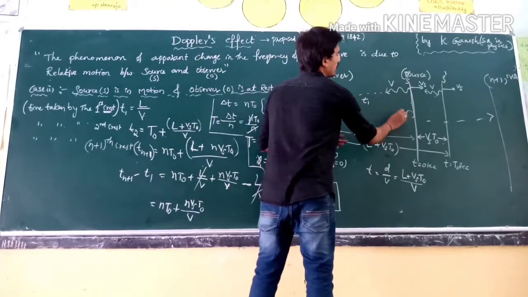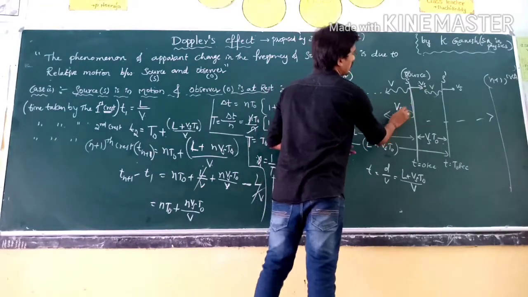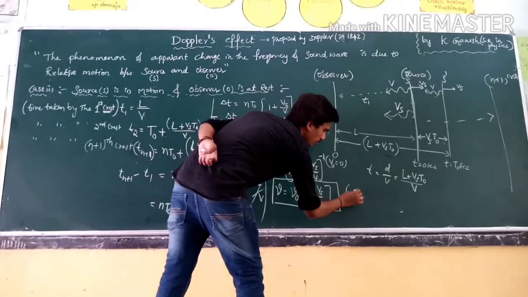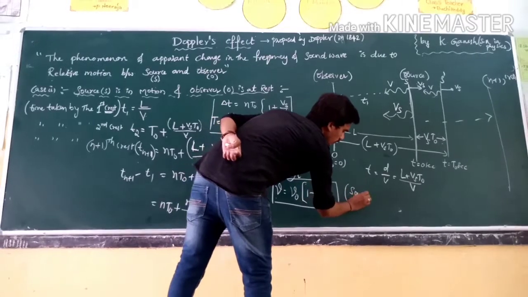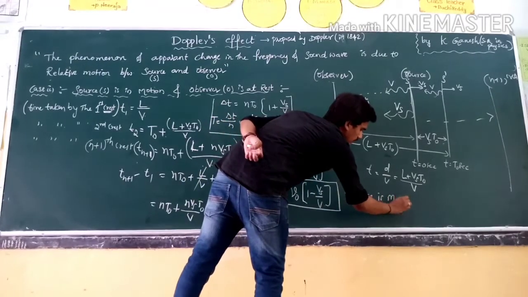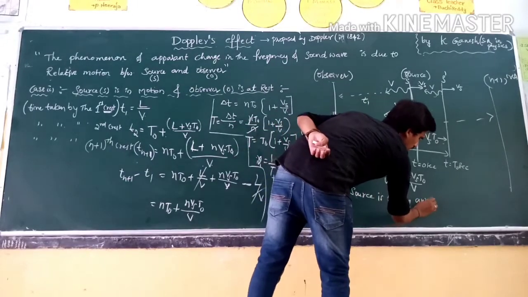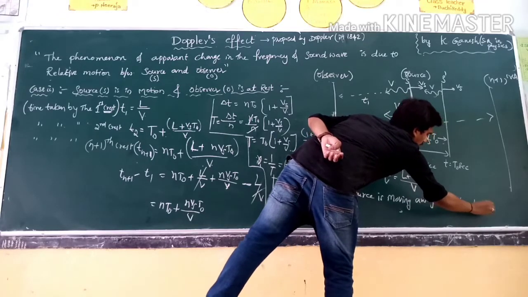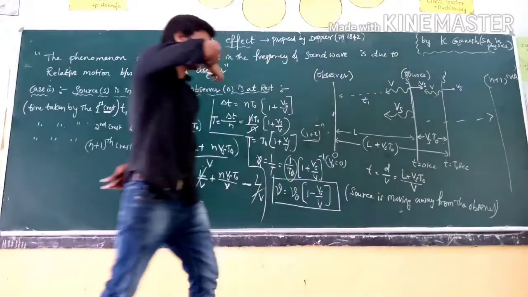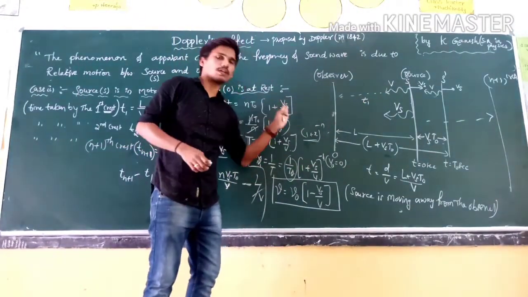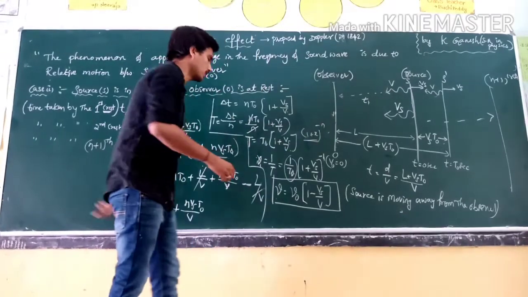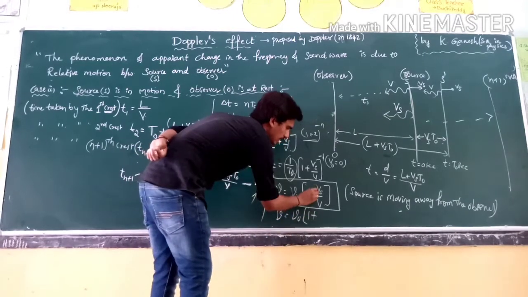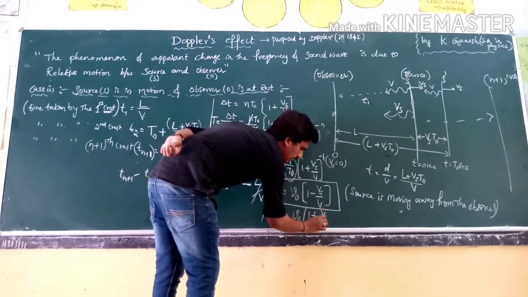For example, the source is moving towards the observer with velocity of source Vs. That can be written as mu equal to mu naught, just replacing minus with plus: 1 plus Vs by v.